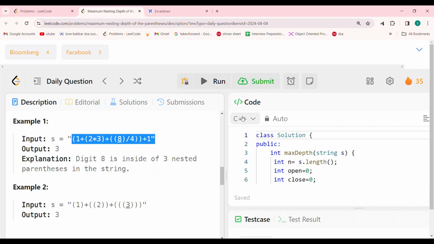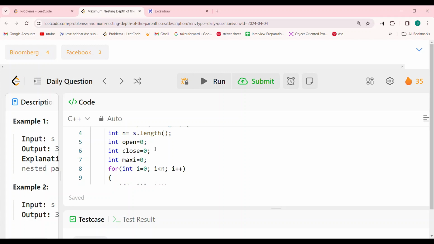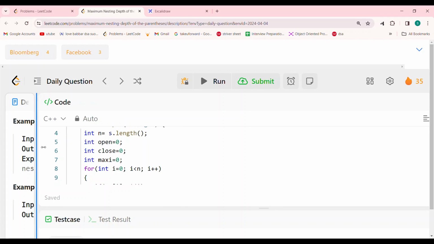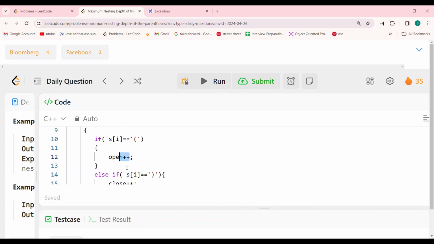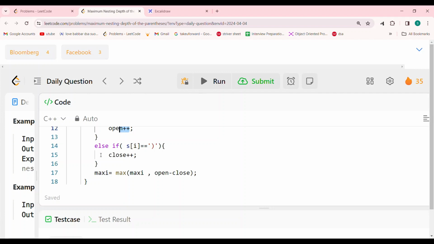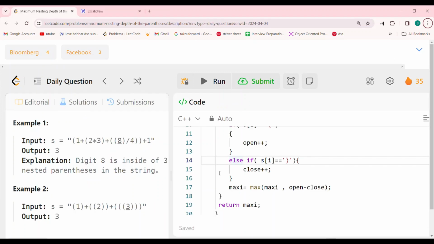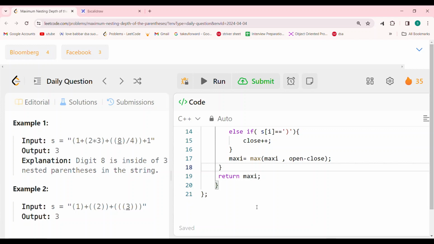Let's see the code. Nothing much to say about it. It's a very easy question. You just need to find n, that is the length of the string, int open, int close, and maxi, and you will traverse the whole string, right? So if you get an open bracket, then you increment the open integer. Else if the closing bracket is there, then you will do close plus plus, and at every instance you will be finding the maximum of the difference of open minus close. That's pretty simple. We have done it, open minus close, and at the end you will just return the maxi which you have found.